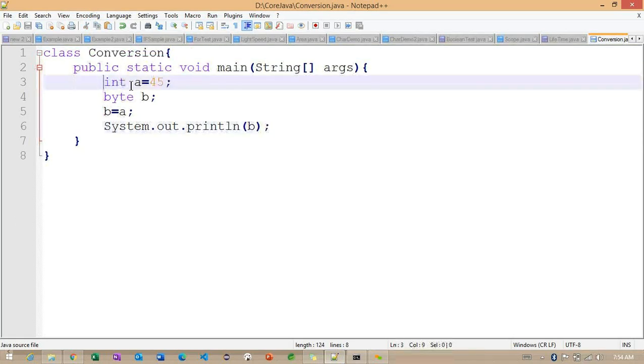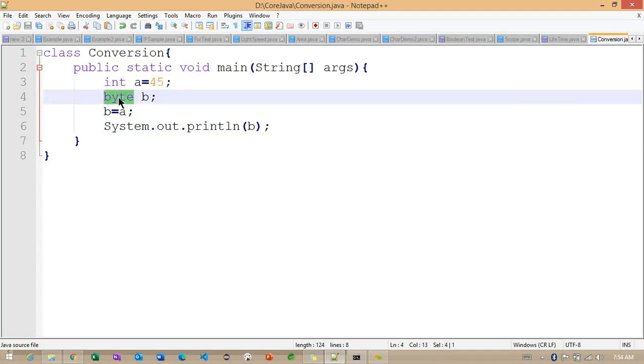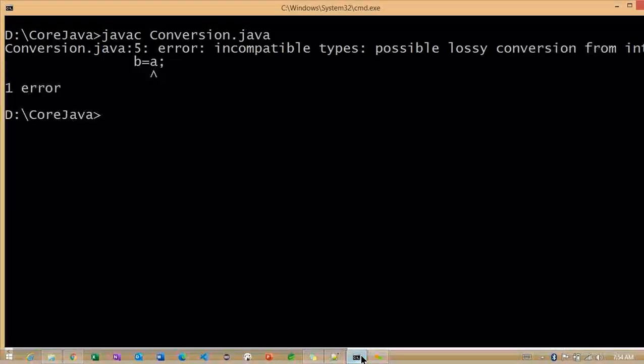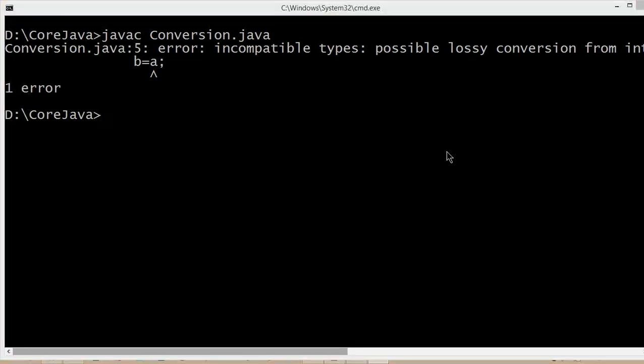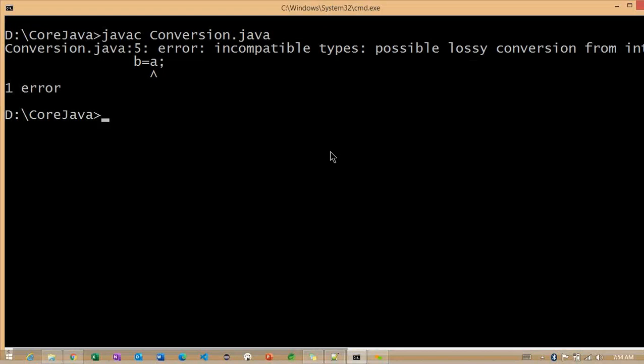Back to here. Now what we are doing here, we are trying to check with this particular integer data, and we define one variable called a is equal to 45. And in the same way we define one more data type here, byte. Now the a value is nothing but the integer value we are trying to convert into byte here. Okay. So now you can see we compiled this particular example. Now we are getting an error here. So what is the error we are getting here? We are getting incompatible types here.